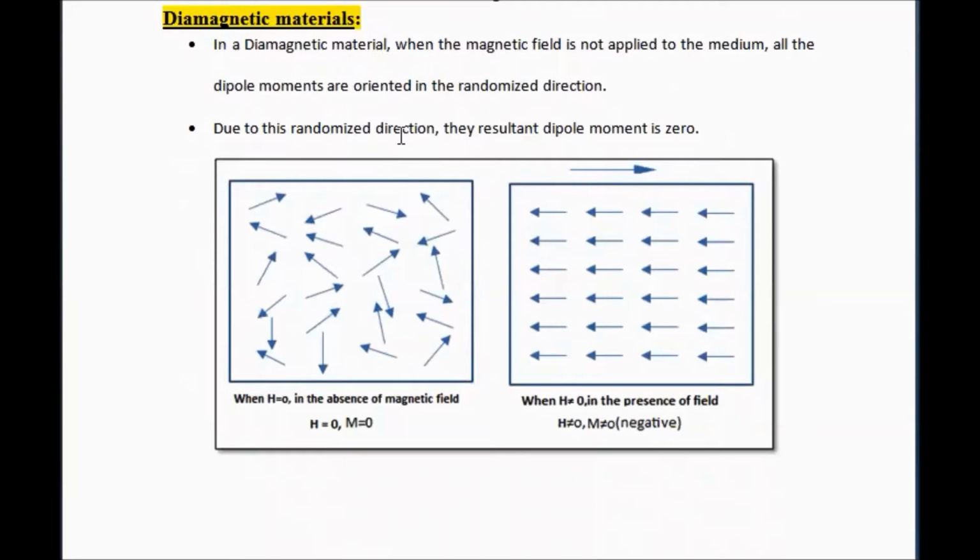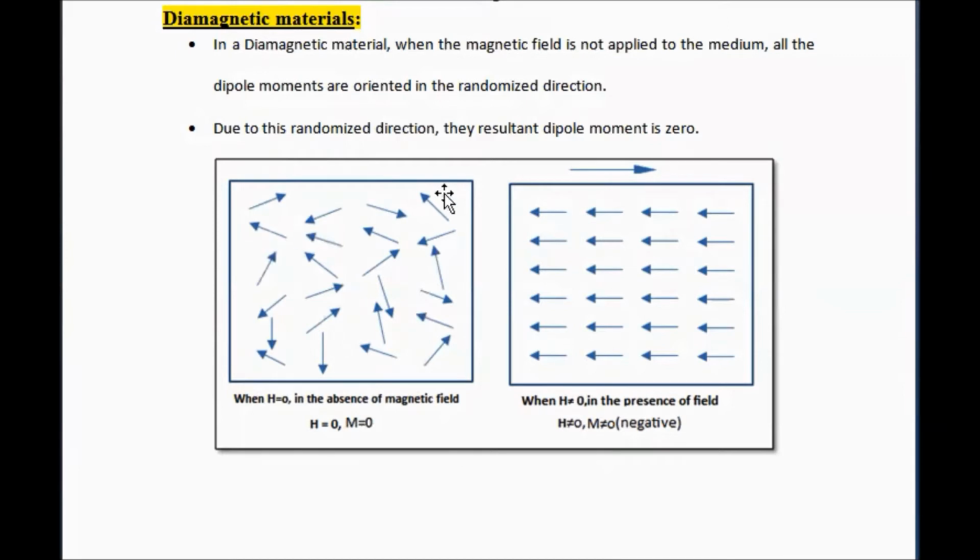Diamagnetic material will always repel the magnetic lines of force. Let's see the principle. To explain the diamagnetic mechanism, let us consider a material consisting of n number of dipoles.